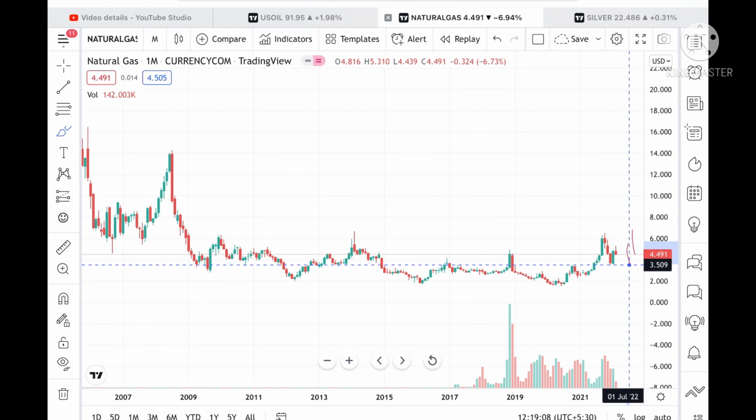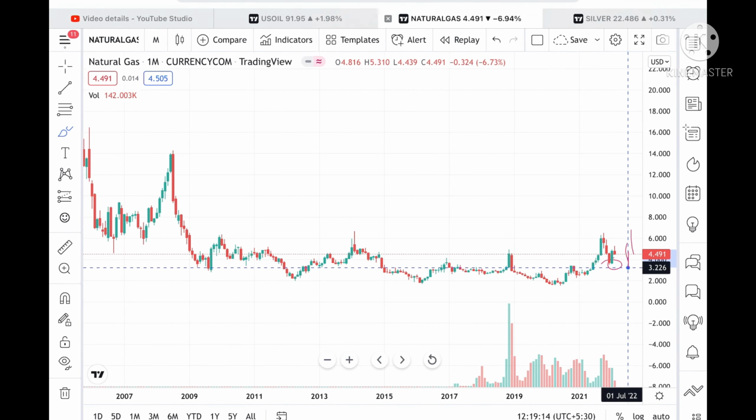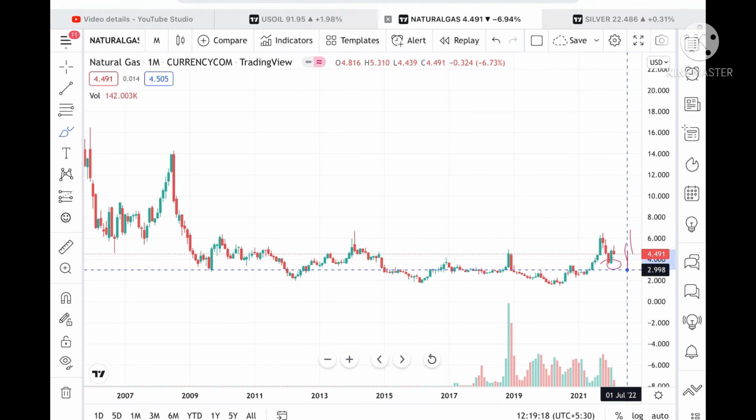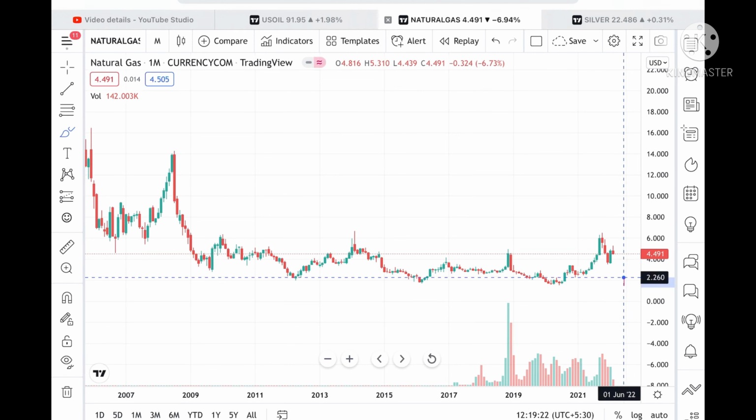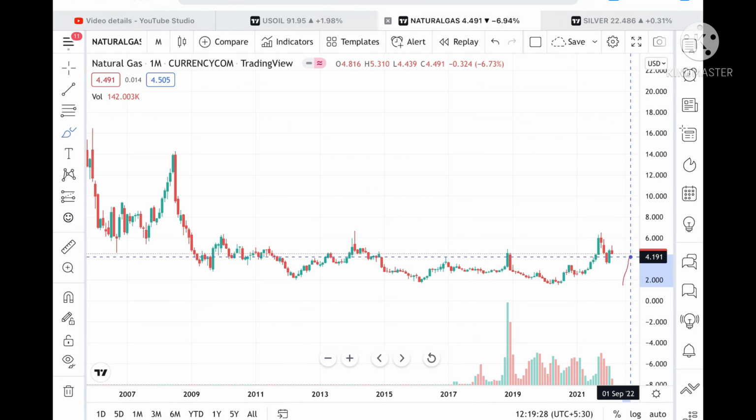If the price goes below this level, then we can see a level of 3.509. These levels are already being tested here, so chances of going towards 3.169 are high, and from there it can go further low to a level of 2.998. Again I repeat, if the price then sustains this level, it can go to a level of 4.418, and from there it can go to a level of 4.191.